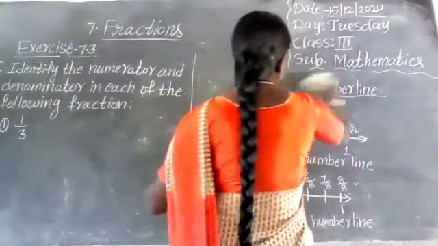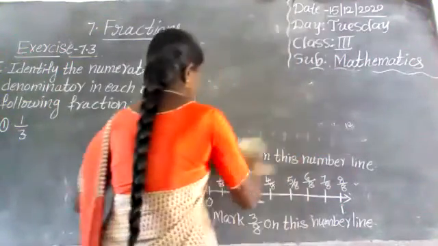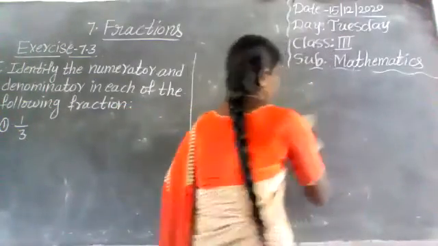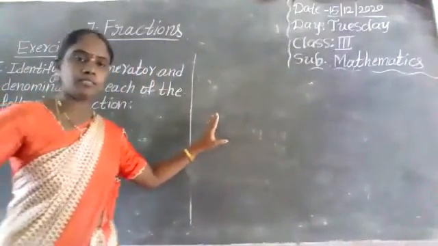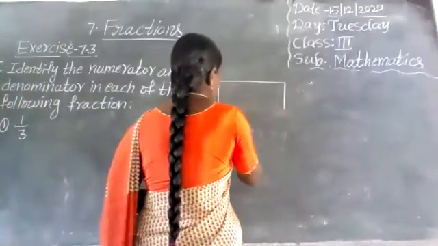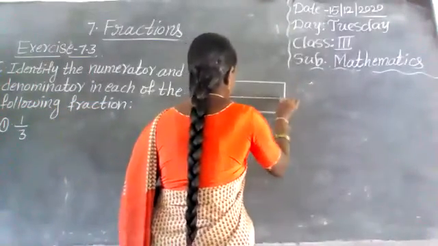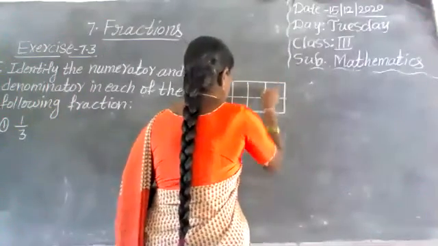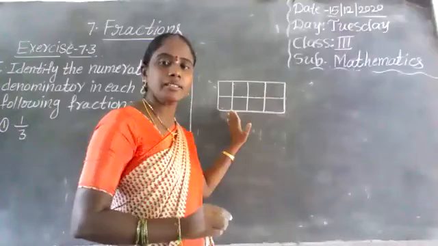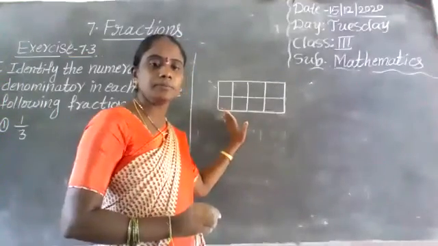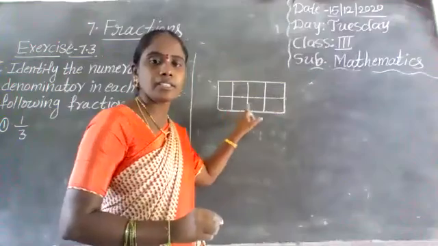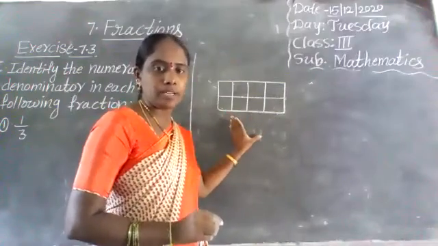Before exercise 7.3, I will give some explanation, children. Listen to me. Okay? This is explanation part. First, I draw one figure, children. This is one of the rectangle. Here, how many equal parts are there? 8. Very good. 1, 2, 3, 4, 5, 6, 7, 8. 8 equal parts are there.